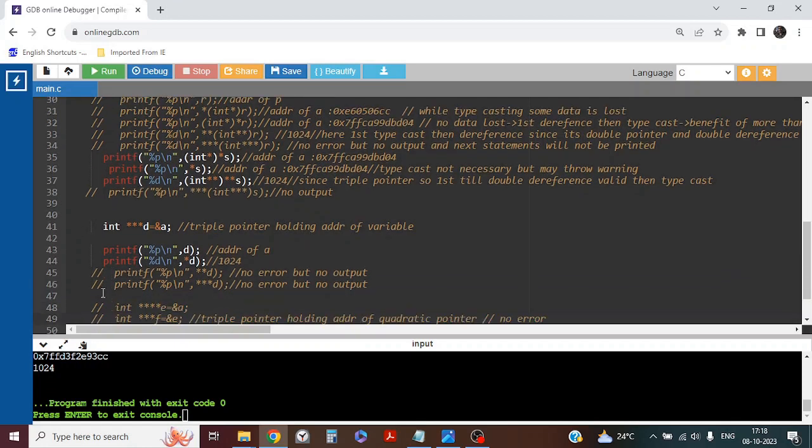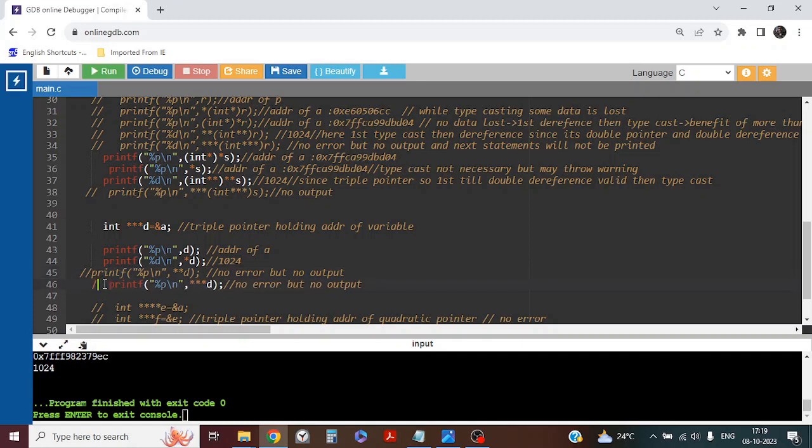So next, check line number 45. What is this? I am doing double dereference. D is holding a single address. But if I double dereference, then again same case, no valid address. It will try to go to the invalid address. Since there is no valid address, with double dereference it will give no output but no error. Same thing. There will be no error but no output. Let's check. So there is no output, correct? Let's comment out this one.